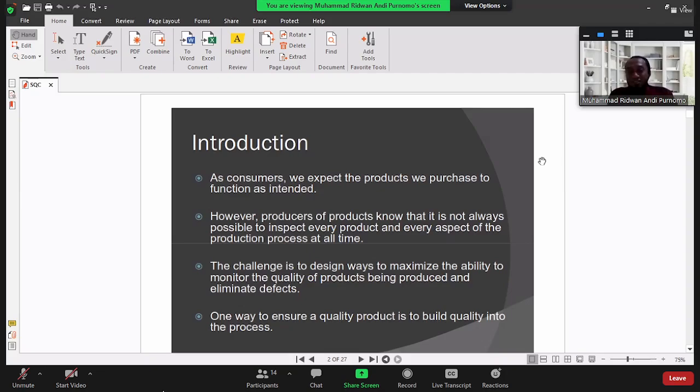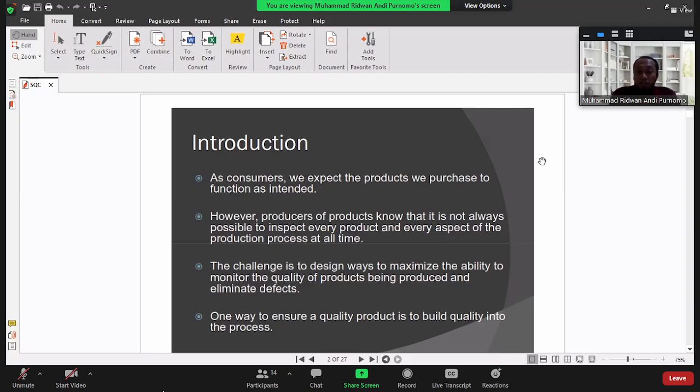So in this condition, we can use a statistical approach, because by using a statistical approach, we don't need to check all of the products. We just need to take a sample. We just need to take some of the products, and based on this sample, based on these few products, we can try to generalize the condition of all of the products.